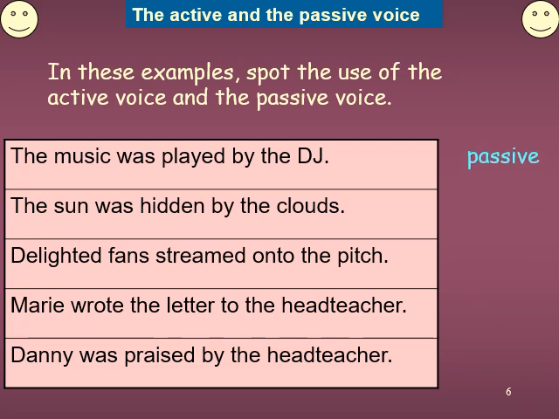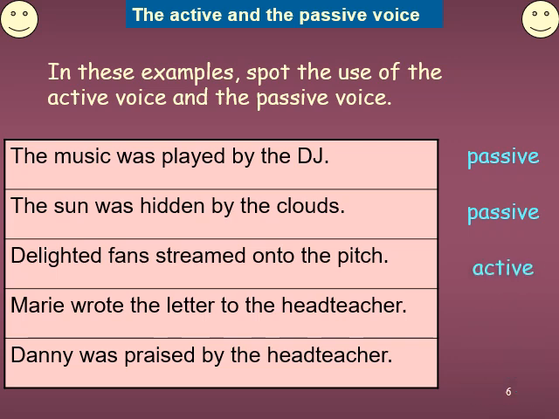Okay. The sun was hidden by the clouds. Is it active or passive? It is again passive. Delighted fans streamed onto the pitch. Is it active voice or passive voice? It is an active voice sentence.